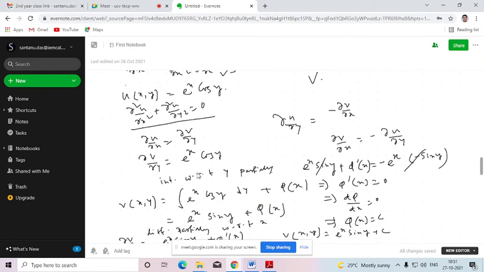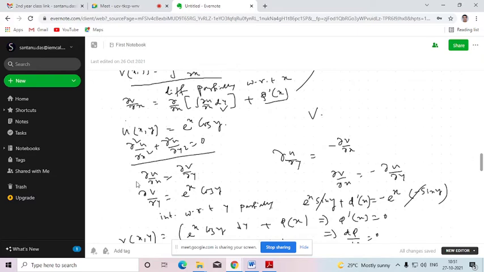So here, as per the previous method which I have discussed, we need to consider the Cauchy-Riemann equations. We are considering as the first Cauchy-Riemann equation, that is del u del x equals del v del y. So del u del x is known because u is known, and we will be finding out del v del y. So del v del y equals del u del x. u is e to the power x cos y, so del u del x will be again e to the power x cos y, since if we differentiate this partially with respect to x, this term will be differentiated, that is e to the power x, and cos y will be constant. So this is e to the power x cos y.